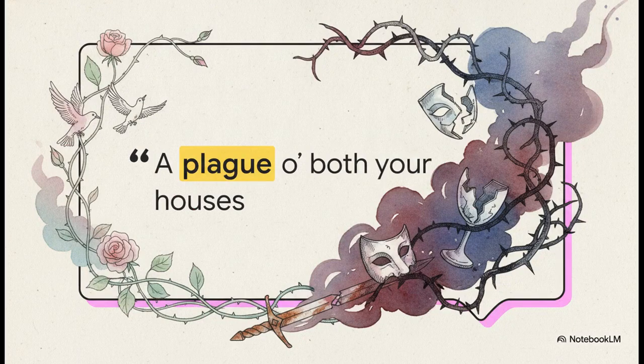And Mercutio's dying words are totally pivotal. "A plague o' both your houses." This curse acts as a dark catalyst. It's the exact moment the tone of the play shifts, firmly and irrevocably from what feels like a romantic comedy into a devastating tragedy. The animosity of the houses has officially claimed its first major victim.